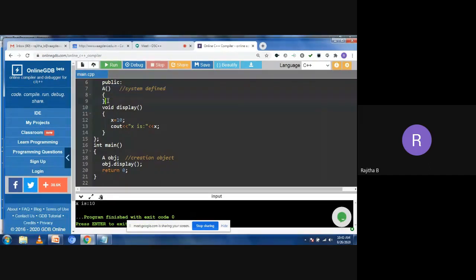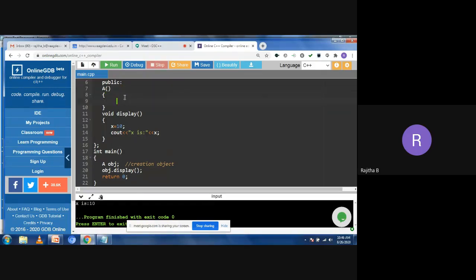Now I want to write the code. Now I want to use the constructor, means user-defined default constructor. In that case, I want to write the code. What is the use of the constructor? It is used to initialize the values to data members of an object.